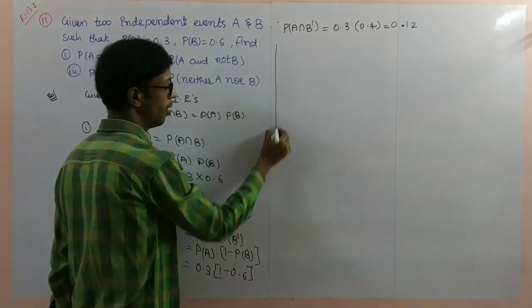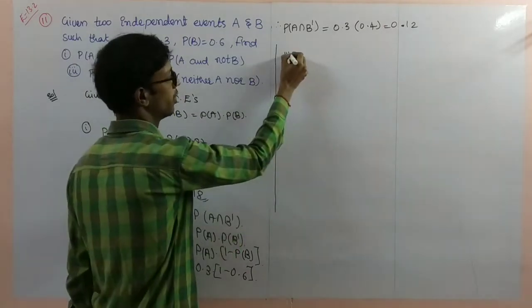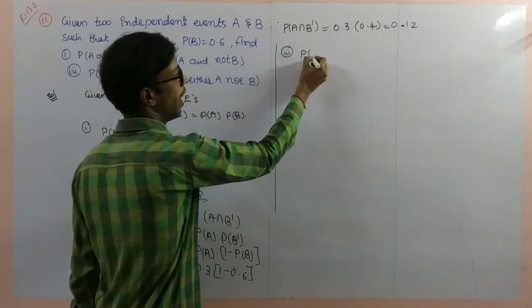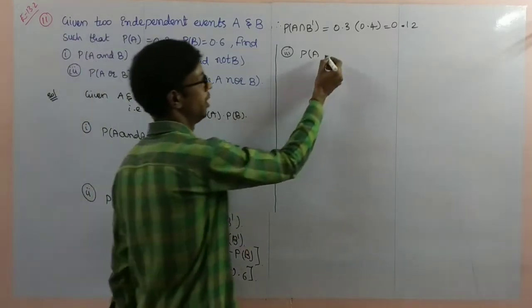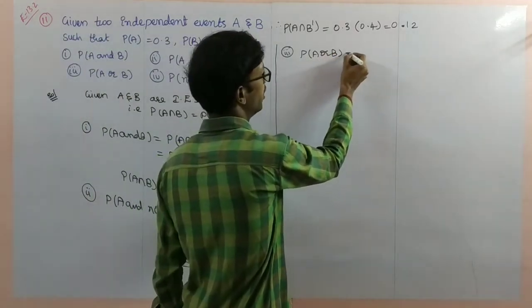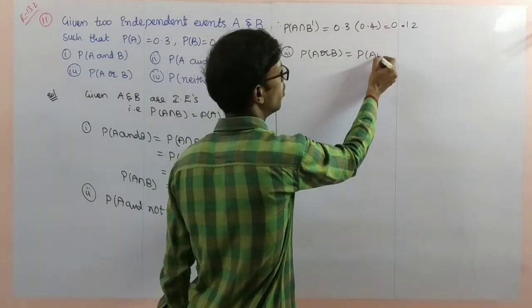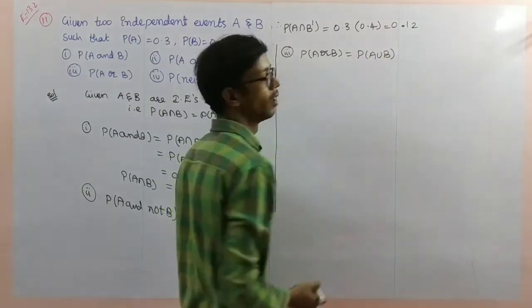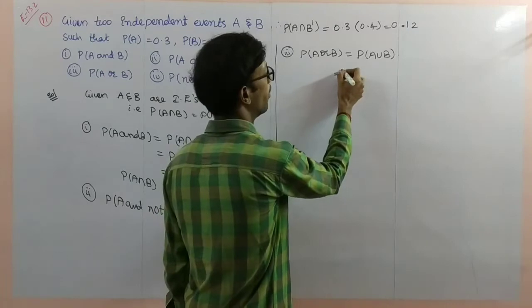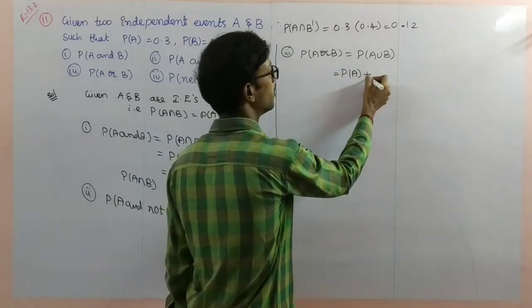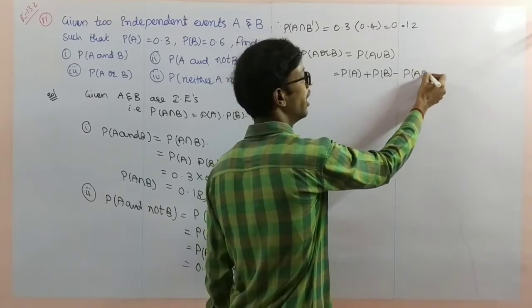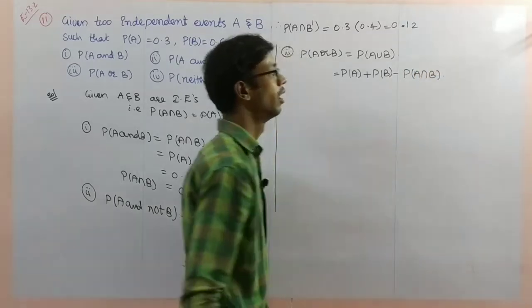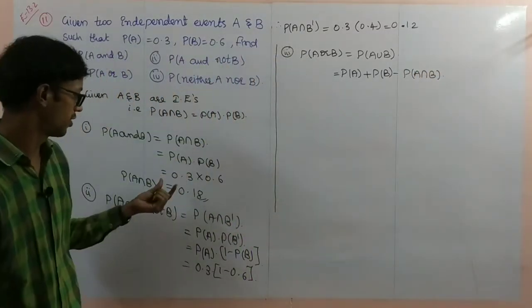Next, problem number 3 we can see here. What is problem number 3? P of A or B. That is probability of A union B. Now, probability of A plus probability of B minus probability of A intersection B. Already we have the intersection part here.